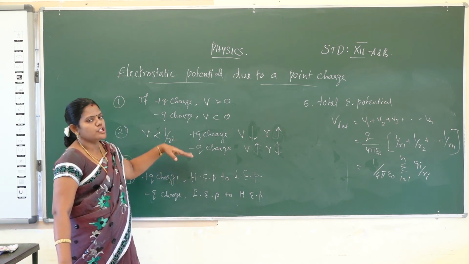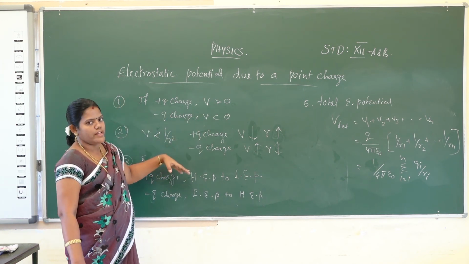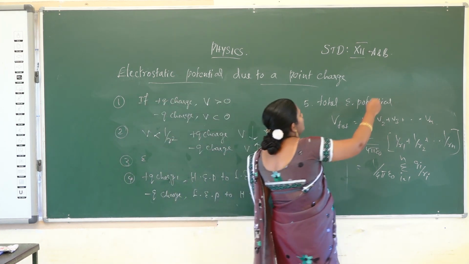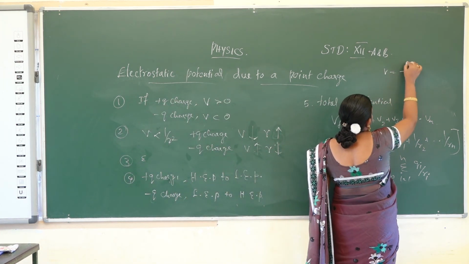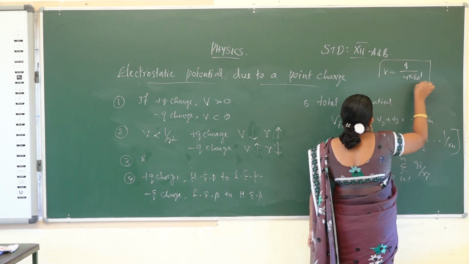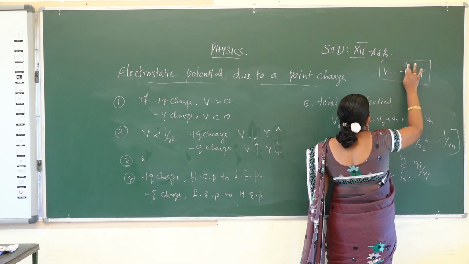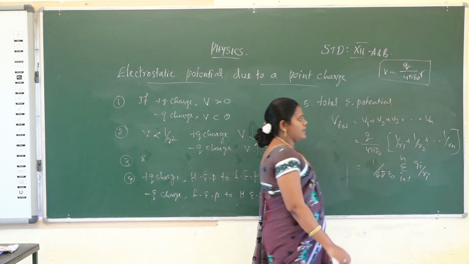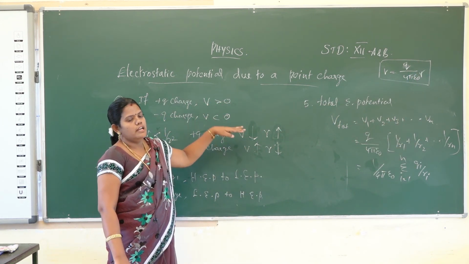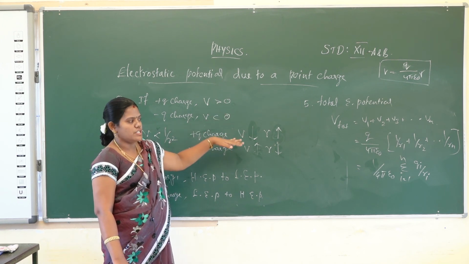This is the electric potential due to a point charge and its important points. The electric potential due to a point charge is V equal to 1 by 4 pi epsilon naught times Q by R. This is the formula for electrostatic potential due to a point charge. This was derived, and I explained the important points about the electrostatic potential due to a point charge.